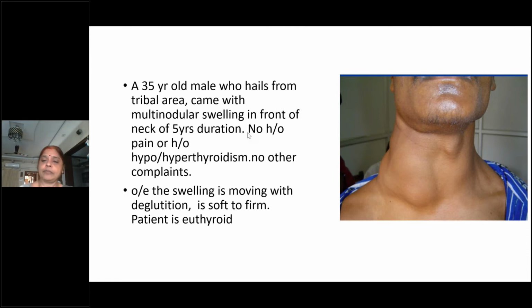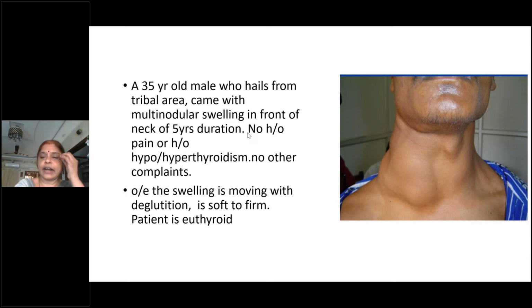Why do you find abnormal pulsations? Sometimes you can even feel the thrill on palpation, and mostly it is in the upper pole. Why only in the upper pole of the swelling? Increased vascularity. What is the vessel that is present at the upper pole? Students? Superior thyroid artery. Very good.